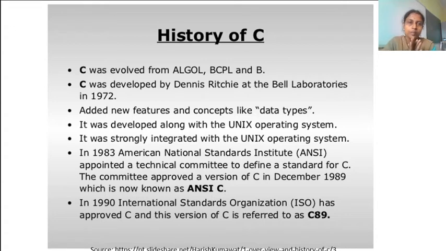You should understand that an operating system is software which helps computers to work. Our computer and mobile phone all work with the help of an operating system, a software which is installed when you buy a computer. So C was designed on the basis of the Unix operating system. C was strongly integrated with the Unix operating system, and this was the initial development of C.